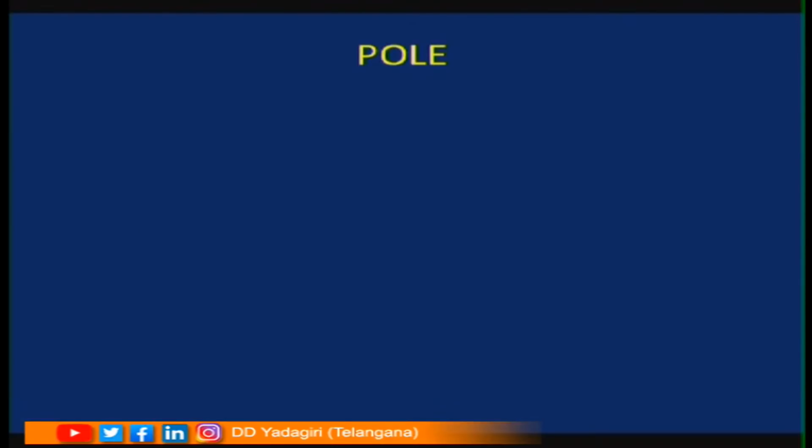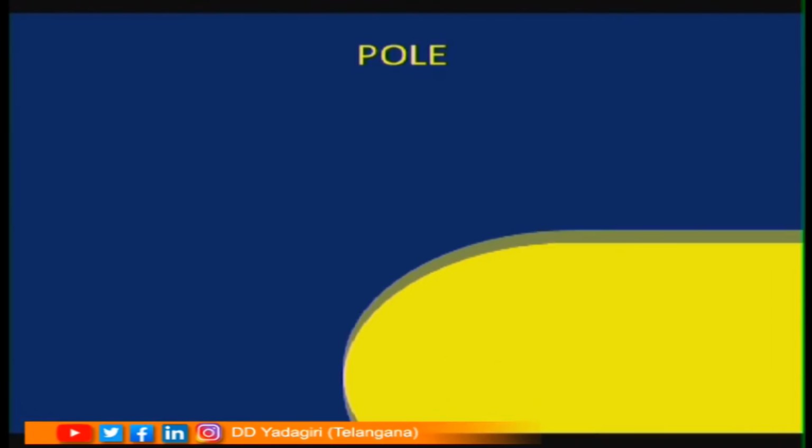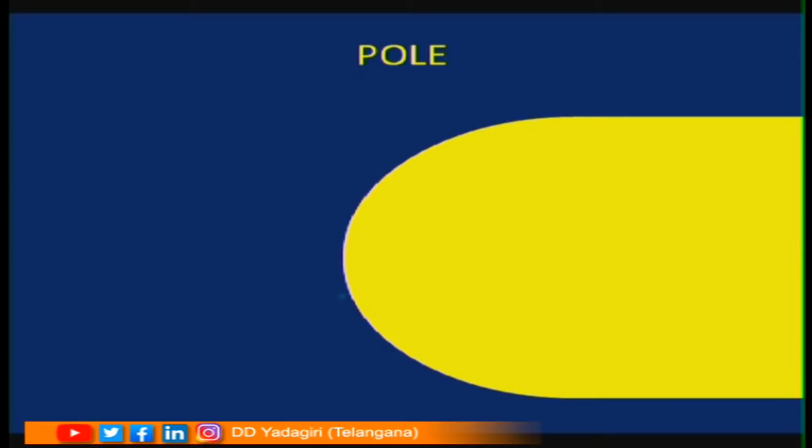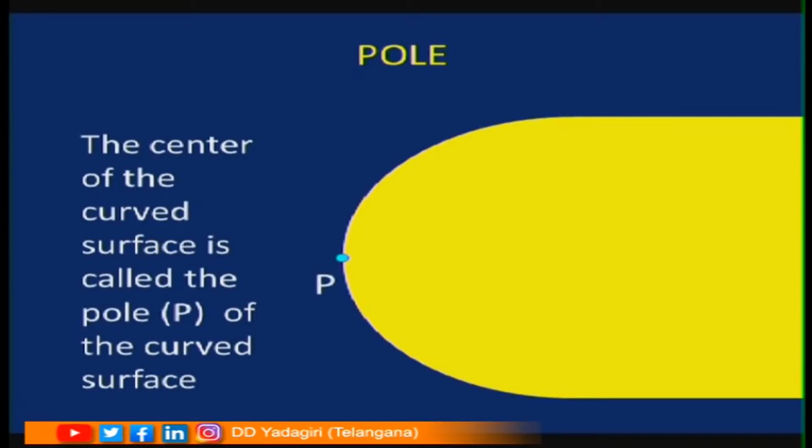Now, let us try to understand the remaining terms also. Now, let us try to know what is a pole. Dear children, this is a curved surface and the midpoint of the curved surface is the pole. It is represented with letter P. The center of the curved surface is called the pole of the curved surface. You can see this is the pole of the curved surface.